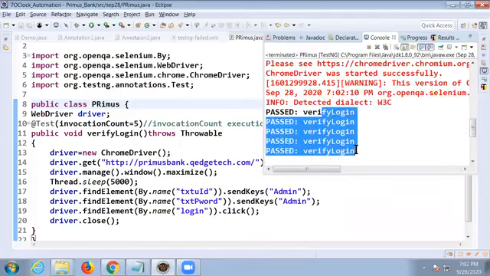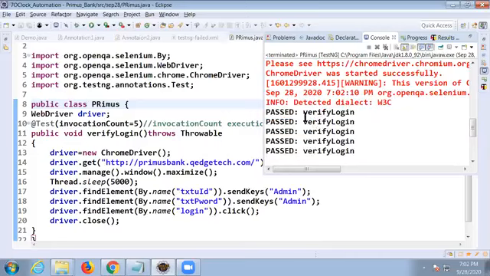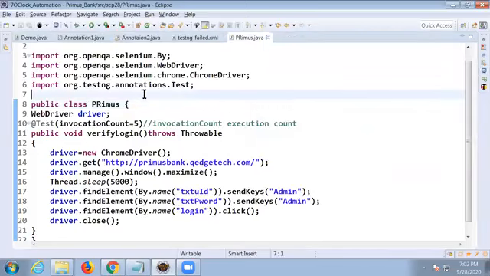We haven't given any before method and after method for this test, but it is automatically closing and reopening, like how we give within the before and after methods. That's the meaning of invocation count. With that, we are launching it, right? We are asking it to run within that test case only.